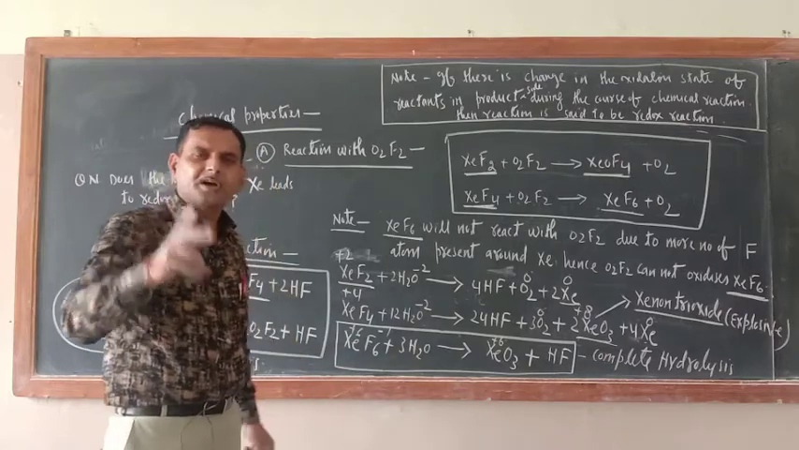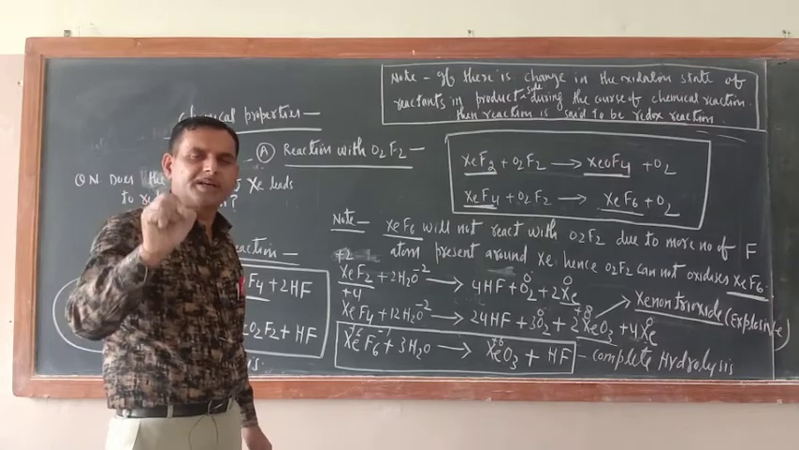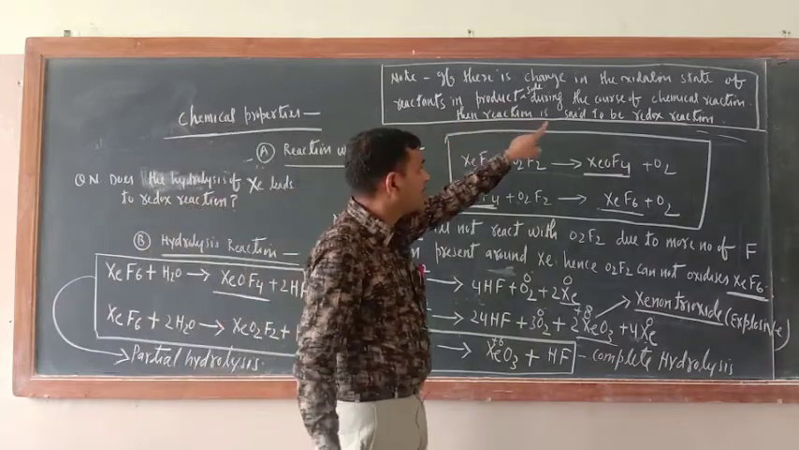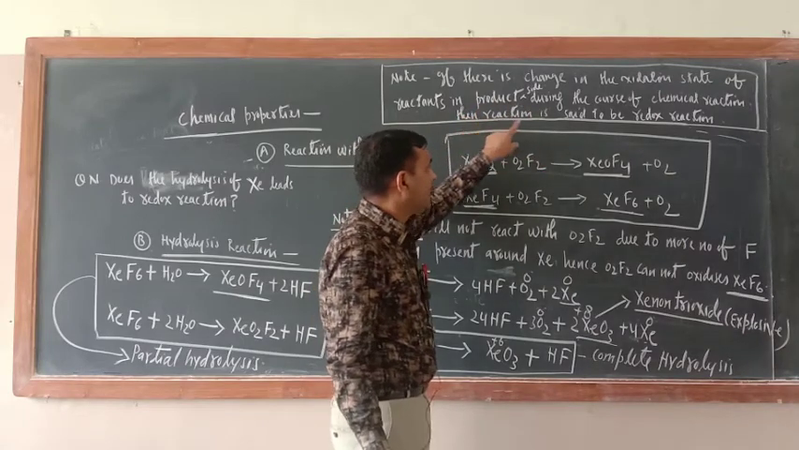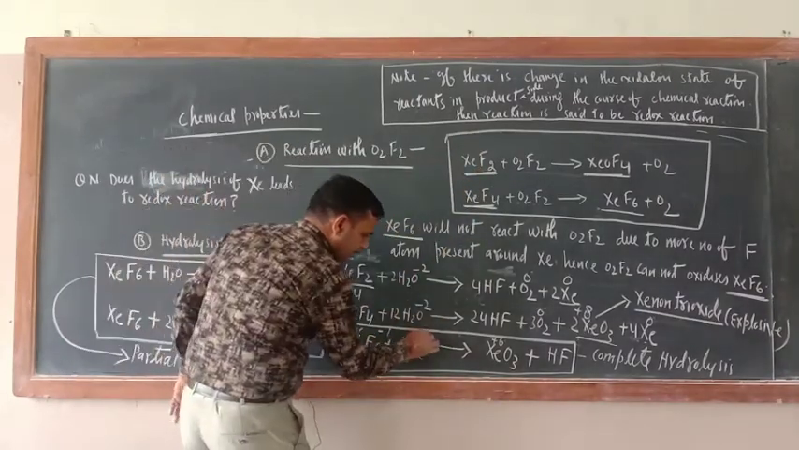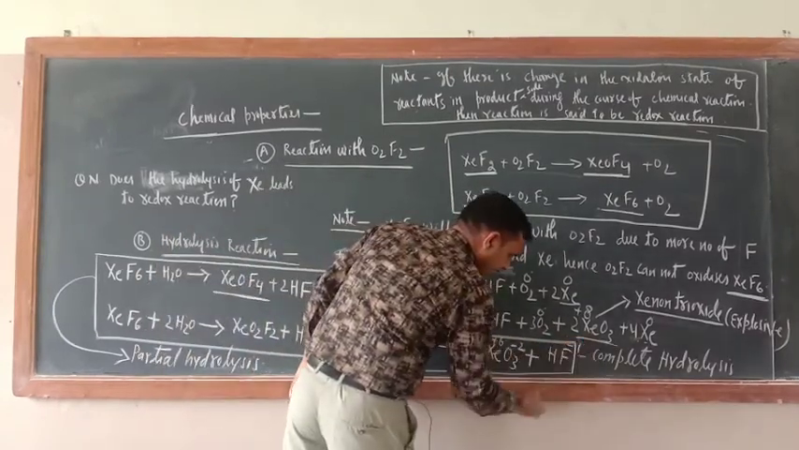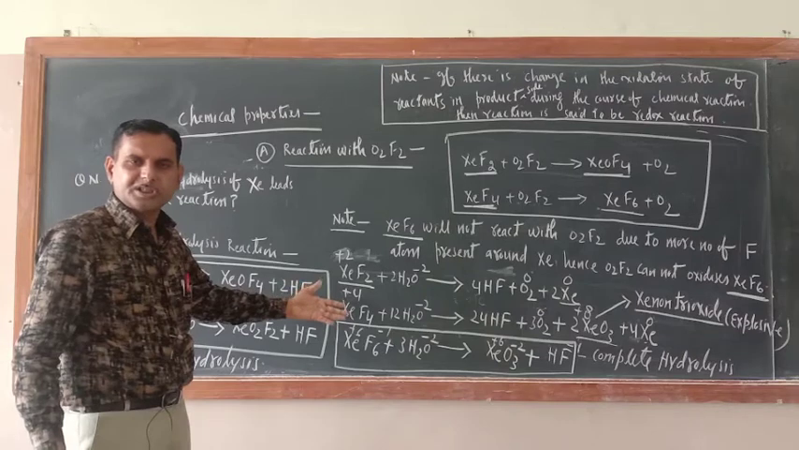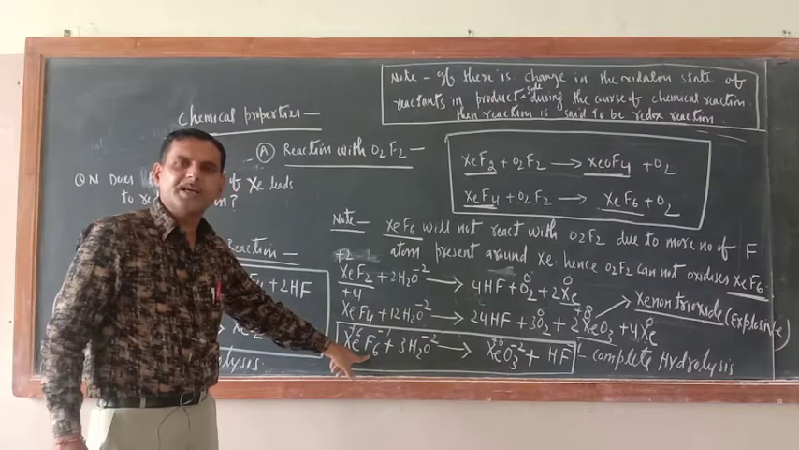What is the condition to be a redox reaction? The condition is that there must be a change in the oxidation state of the reactant during the course of the chemical reaction. If there is a change in the oxidation state of the reactant on the product side, then the reaction is said to be a redox reaction. Now here there is no change in the oxidation state. Oxygen is -2, here also oxygen is -2. Fluorine is -1, here also fluorine is -1. Hydrogen is +1, here also hydrogen is +1. None is undergoing a change in oxidation state. That is why hydrolysis of XeF6 is not considered to be a redox reaction.